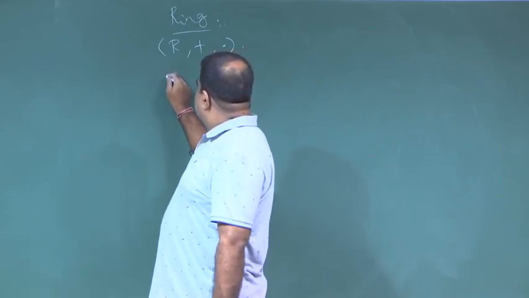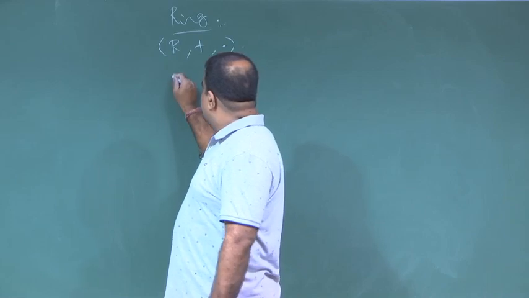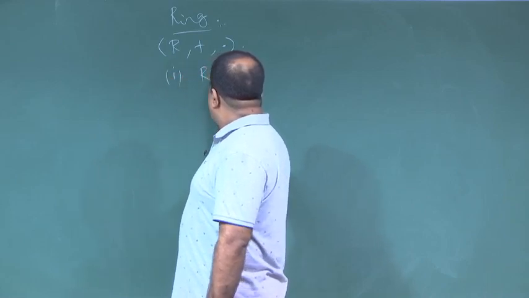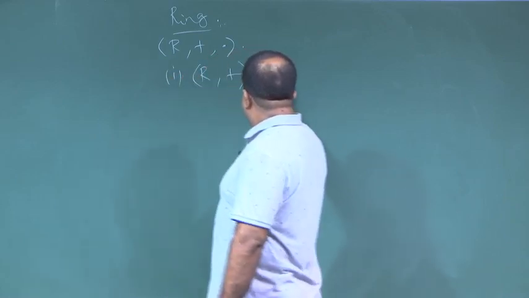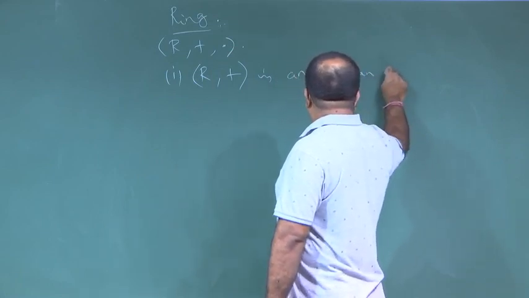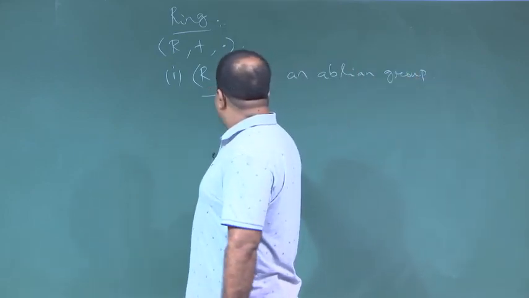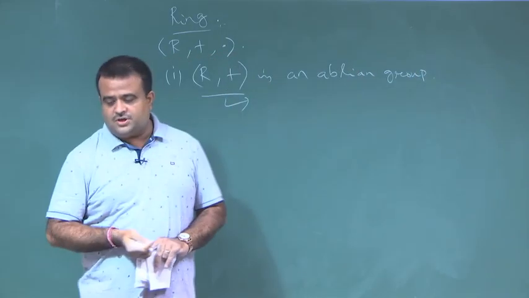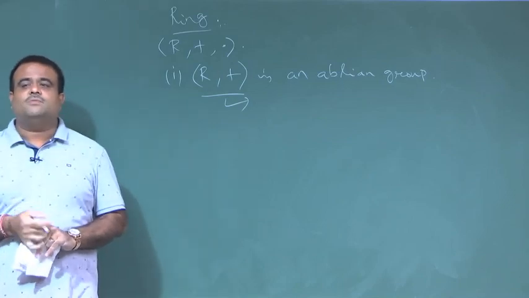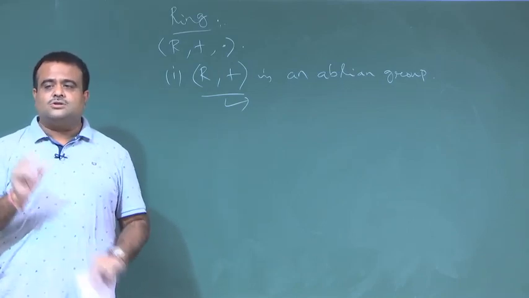A ring is basically an algebraic structure which satisfies these properties with these operators. R with plus is an abelian group. Abelian group means it has closure, associativity, existence of identity, existence of inverse for each element, and also commutativity.